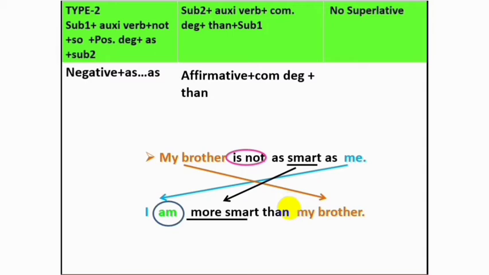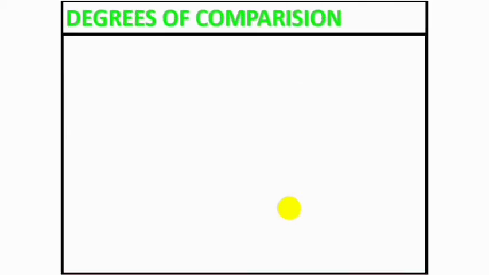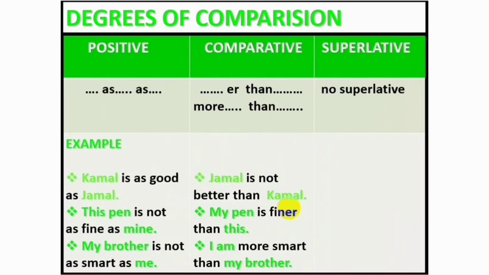So here are some examples for you to better understand. Here you see some examples. But you have to remember, in these two types superlative is just impossible. You can't change these two types into superlative form. Now here you go, the next type.